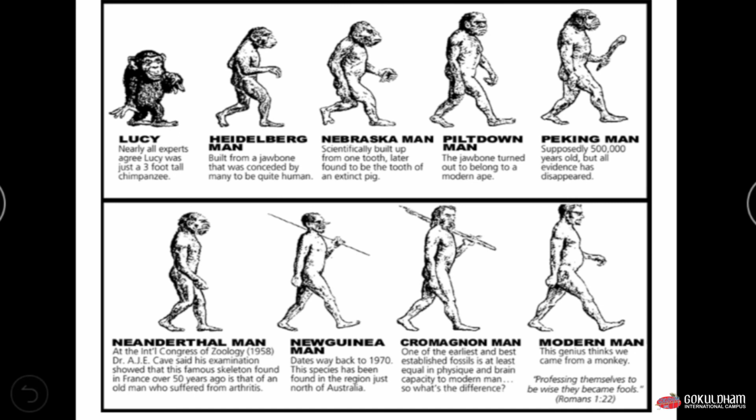And this genius man thinks that we come from the chimpanzees, but actually we do not come from the chimpanzees. Humans and chimpanzees are different species, and both species evolved from a common ancestor. That's why we have certain similarities with chimpanzees, but it does not mean that we evolved from chimpanzees. Okay, so this is the evolution of human.